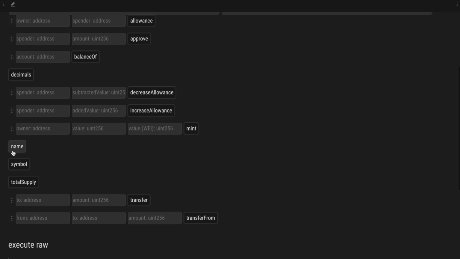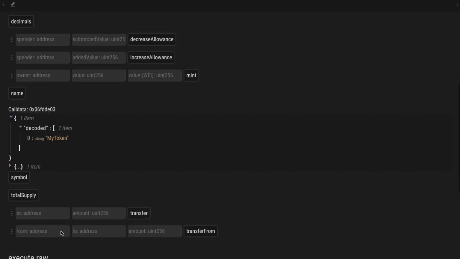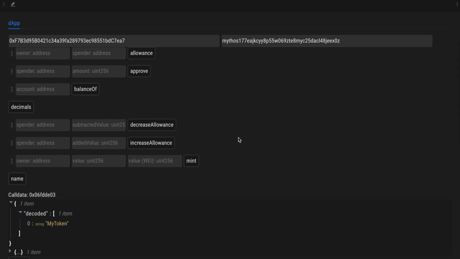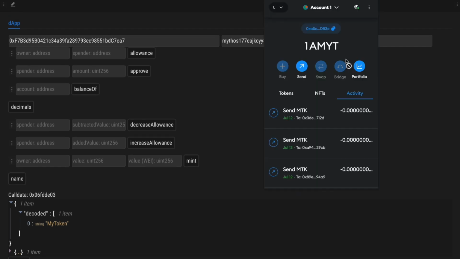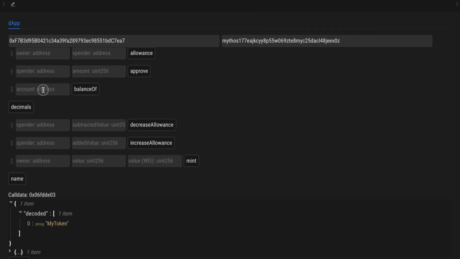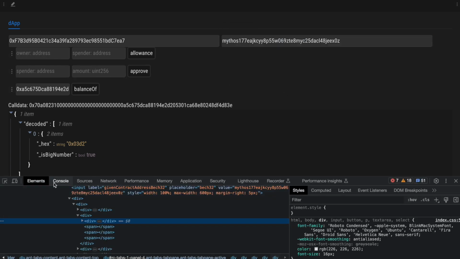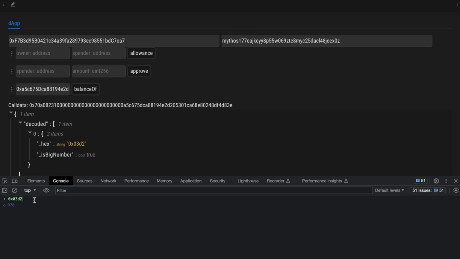And again, we can get the name, which is my token, the symbol, and let's see our current balance again. 978.